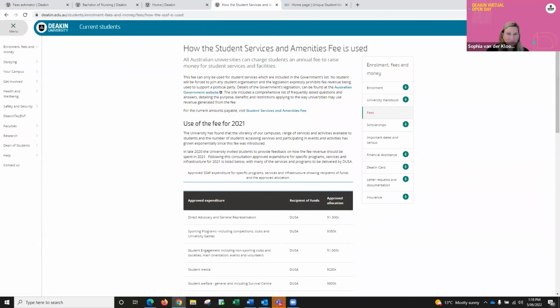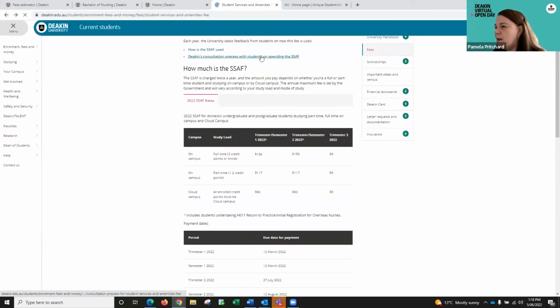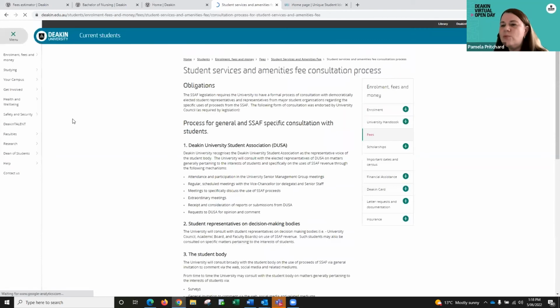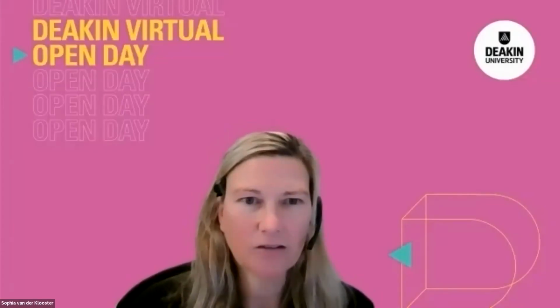Right, thank you. There was one other thing I want to cover with the SAF, and I'll just go back a page. Deakin does have a consultation process on how you want the SAF monies to be spent. The information is on the website, and we really recommend that all students have a say in how their money is spent, because without that, the student may not feel like they have a voice. It's really important to look at this consultation process, which is open every year, and have a say in how they wish the money to be spent. We've got a page on the website about how to do that. Oh, fantastic. Thank you very much, Pam.